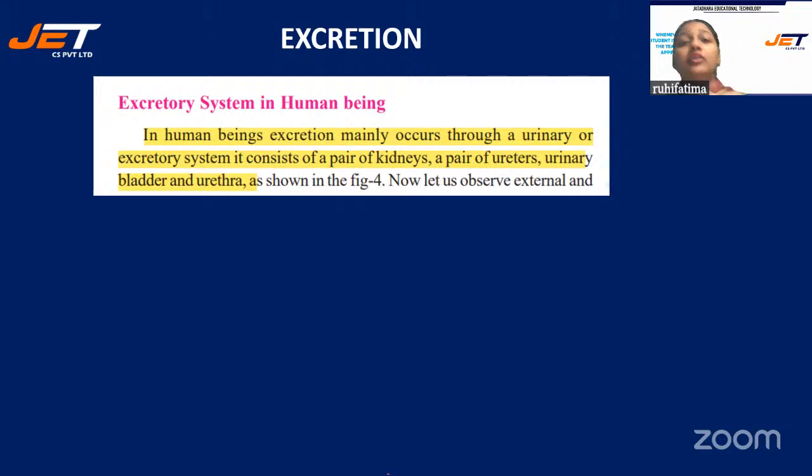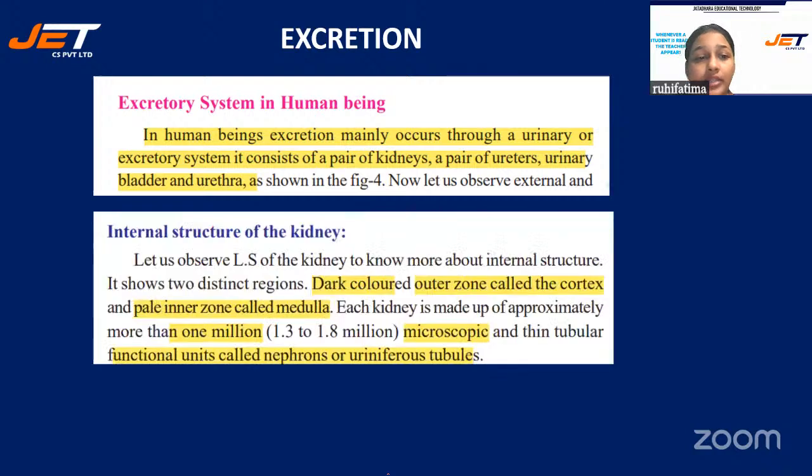These are the organs that are part of the urinary system: kidneys, ureters, bladder, and urethra. Okay, how it goes on, that we will discuss. Internal structure of the kidney.